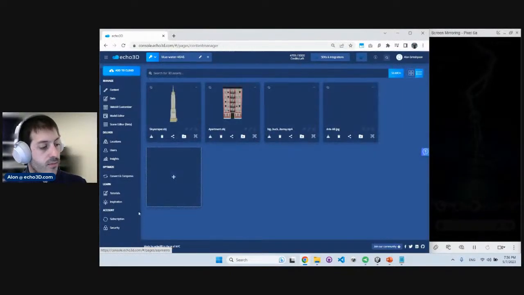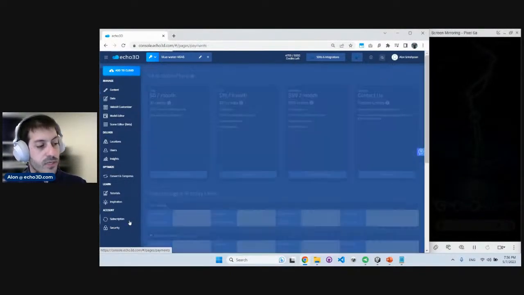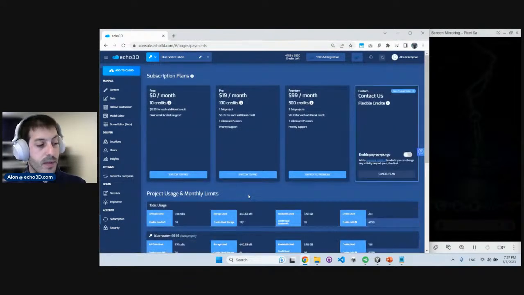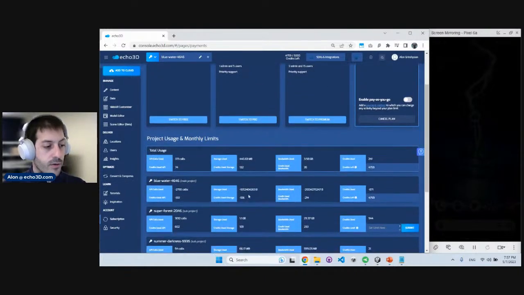Other really cool features that we have right here is our subscription page. Here's where you manage your subscription, manage your projects, and allow you to monitor your usage.